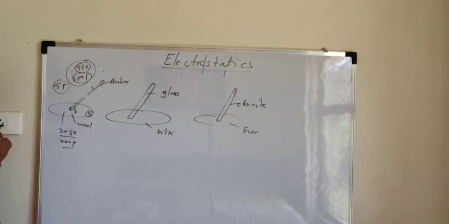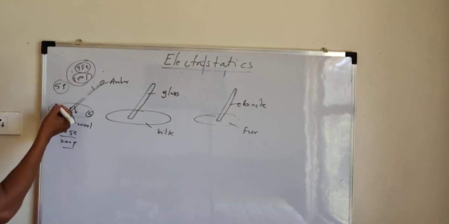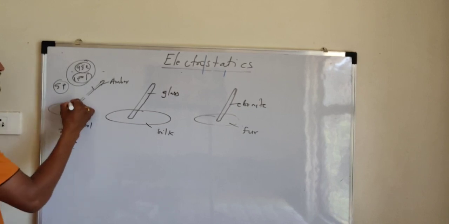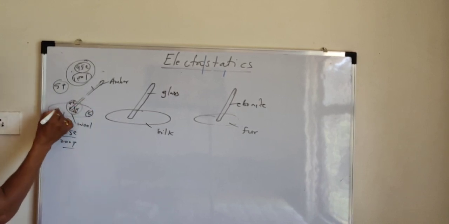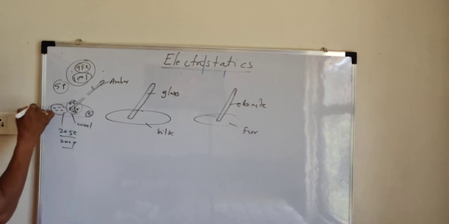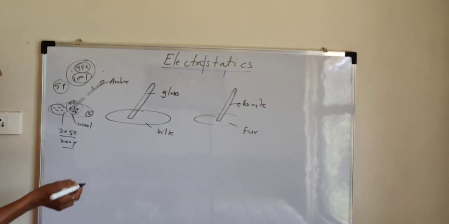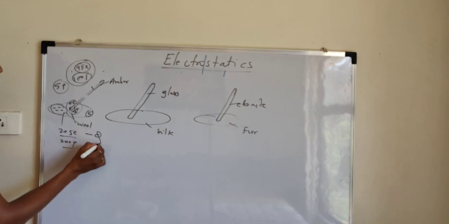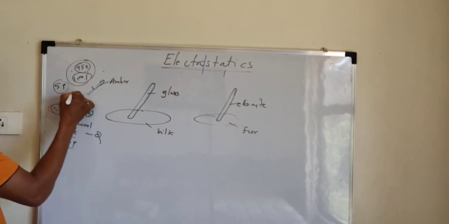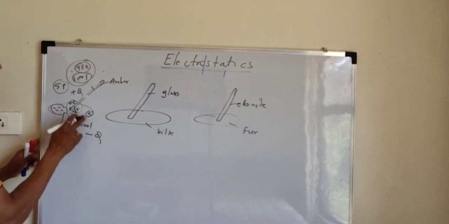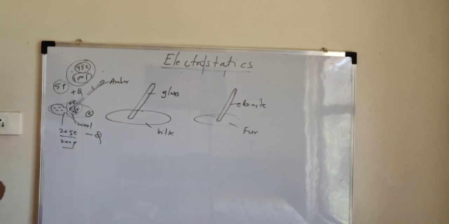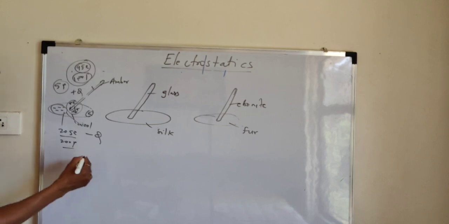As these are the extra protons, and a proton is positively charged, this amber rod will acquire a positive charge. At the same time, this wool material, as it has 5 more electrons, is negatively charged, and it will acquire a net negative charge. Which means the amber rod will acquire positive charge and the wool material acquires negative charge. No doubt these two charges will be equal in magnitude. How to get that magnitude?